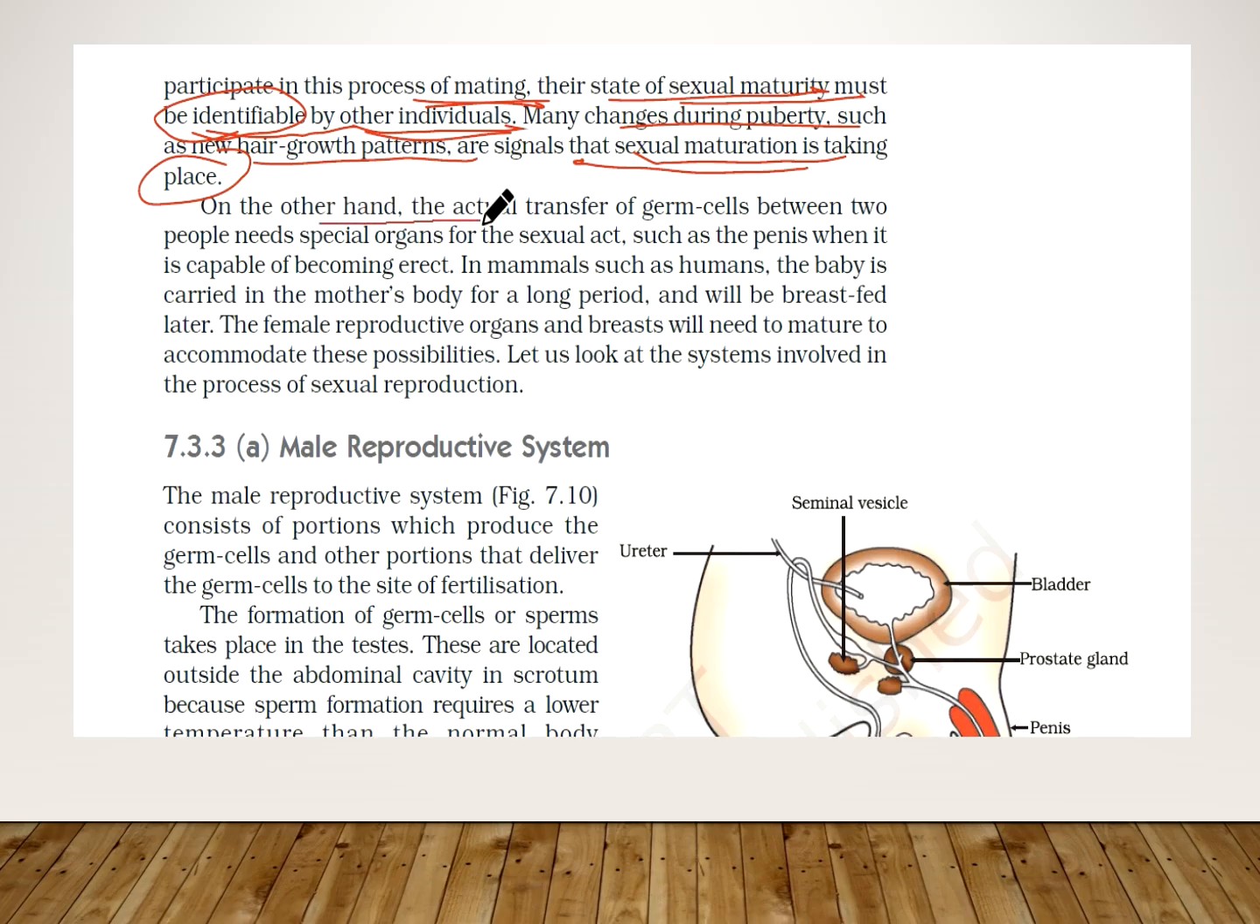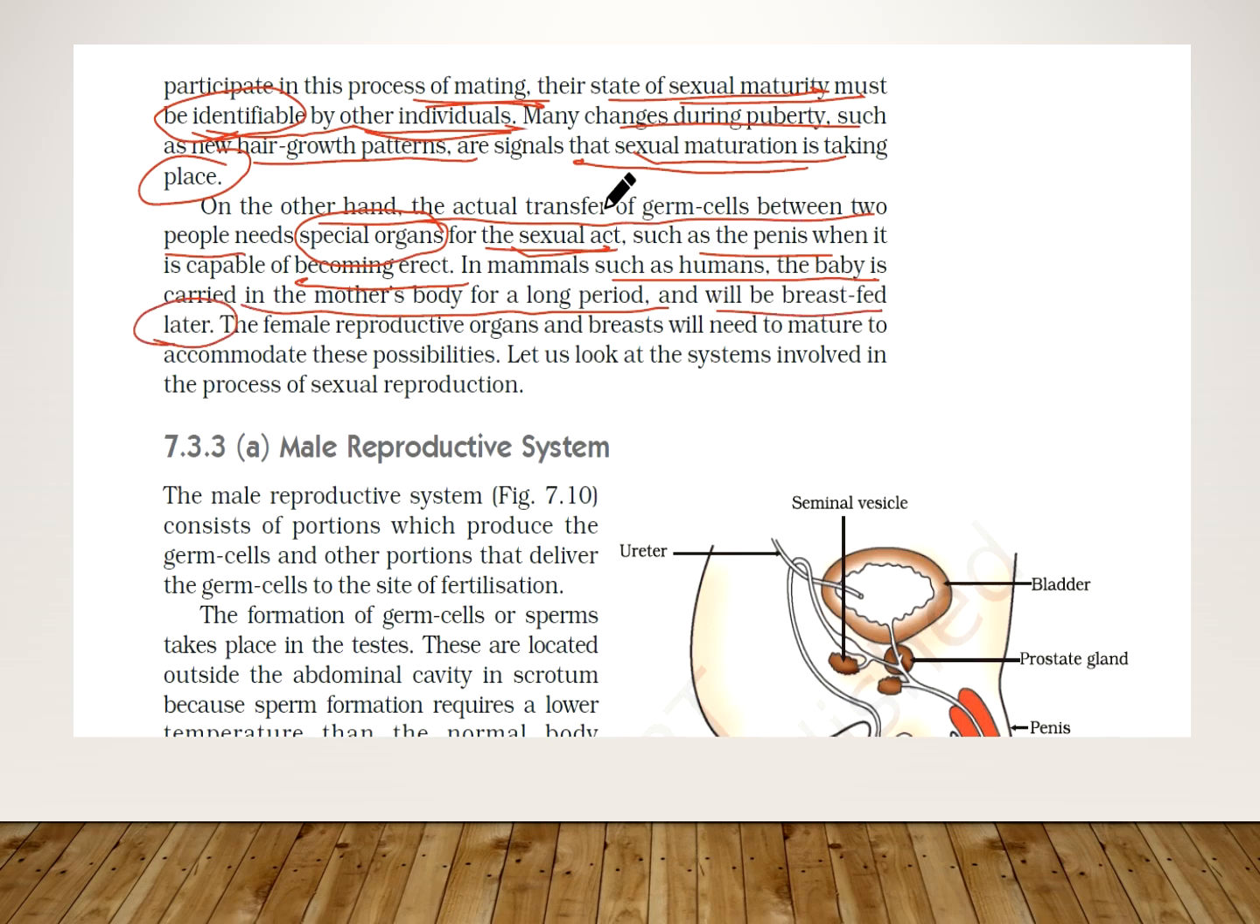On the other hand, the actual transfer of germ cells between two people needs special organs. So the development of the special reproductive organs for the sexual act is necessary, such as the penis when it is capable of becoming erect. And in mammals such as humans, the baby is carried in the mother's body for a long period, and will be breastfed later.